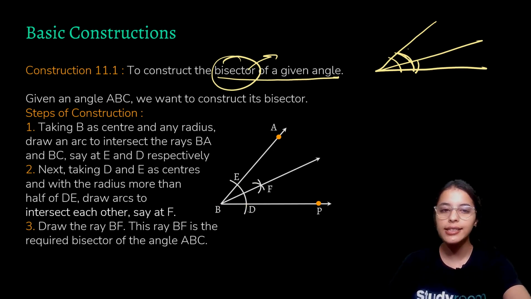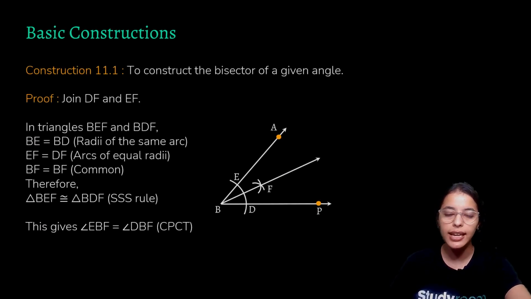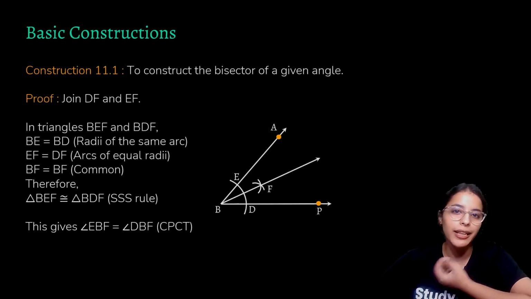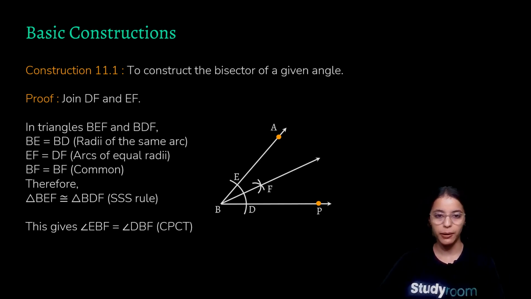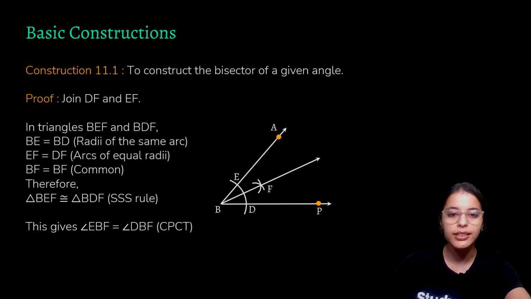Now let us see the proof, because I've just said things and we are mathematicians, and we do not just go by saying that now this is our construction, that this has made an angle bisector. We need to see the proof. So let us see the proof. First of all, this is how our angle bisector was constructed, and we have the same diagram over here so that it helps you visualize what things have been done.